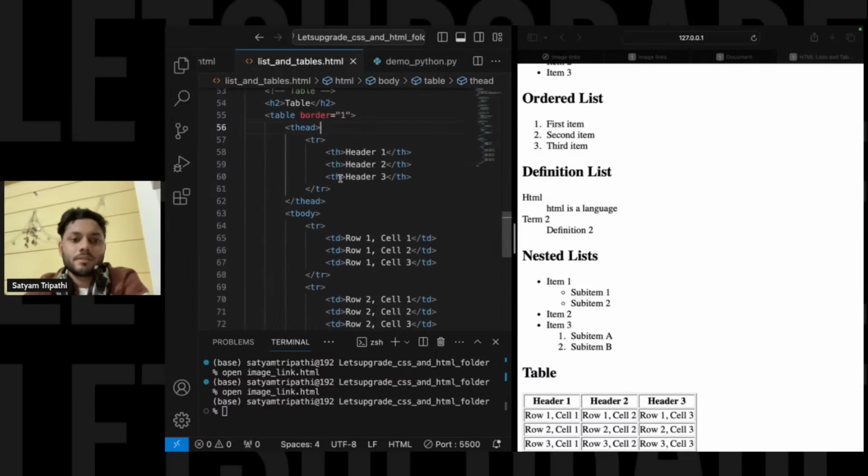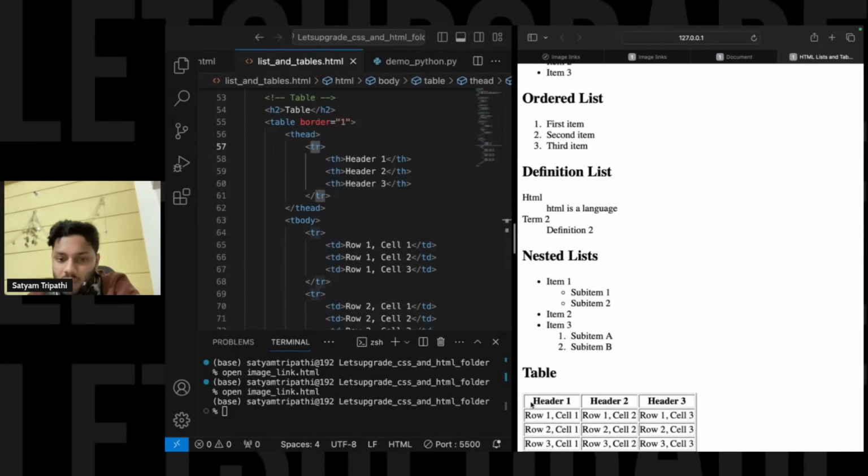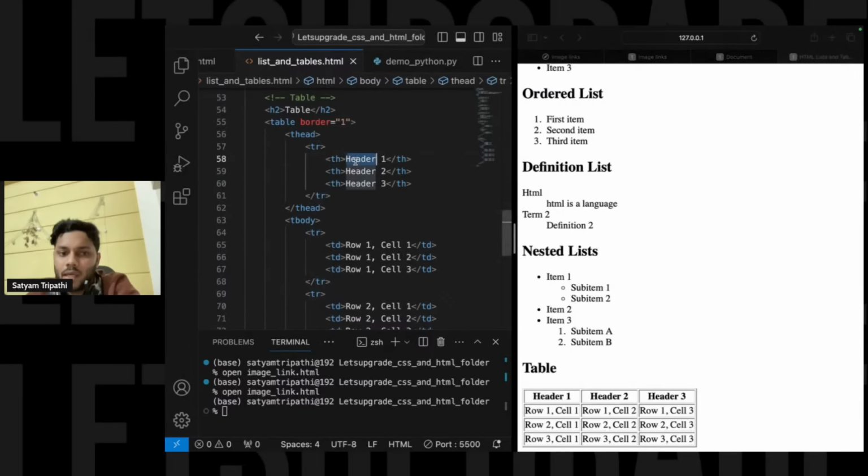Just 1 second, guys. So this is how it will look like. So T head you will be able to see. This is basically a table head we are talking about. Okay. TR is basically what? This is the table row, that in one row in this table we will be able to see this horizontal way, these are rows, and if I talk about a vertical way, these are your columns. So we are mentioning in a table row, in the first row I want header 1, header 2, header 3. This is how they have mentioned.